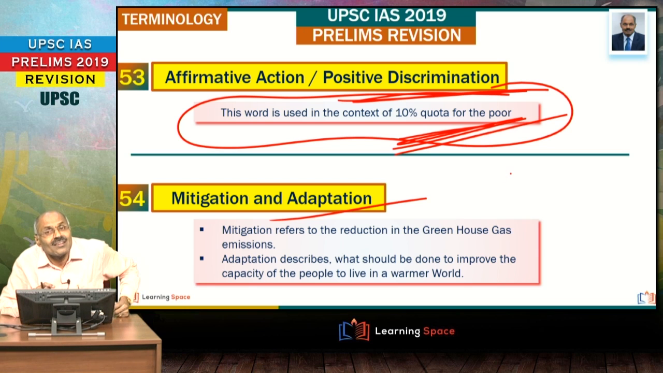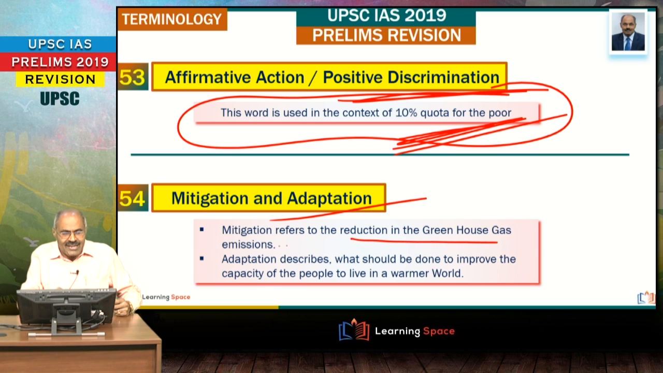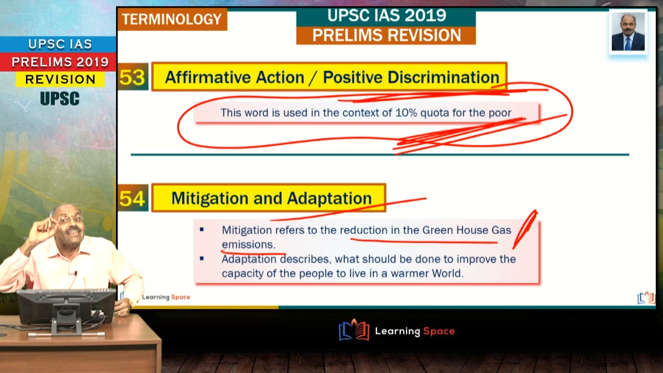Mitigation and adaptation. These two words are quite often in the news in the context of climate change negotiations. Mitigation refers to reduction in greenhouse gas emissions. How to reduce greenhouse gas emissions? In this context, please don't forget, countries have given nationally determined contributions or NDCs. That word is also very important. Each and every country submitted nationally determined contributions, and the main purpose of a nationally determined contribution is how to reduce the greenhouse gas emissions, how to create carbon sinks. All those things are involved in NDCs.